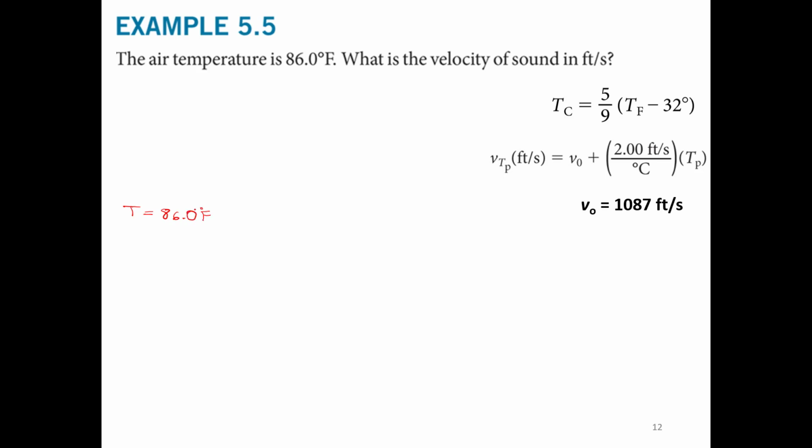In order to have consistent units, we need the temperature in degrees Celsius. So if the temperature is in another unit, for example Fahrenheit, we need to convert this temperature into degrees Celsius. In this case, we need to apply this equation to convert Fahrenheit into degrees Celsius.